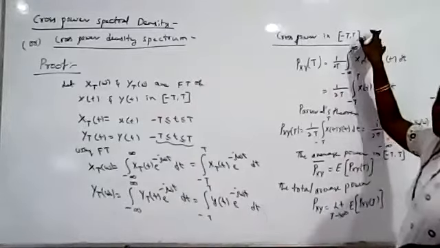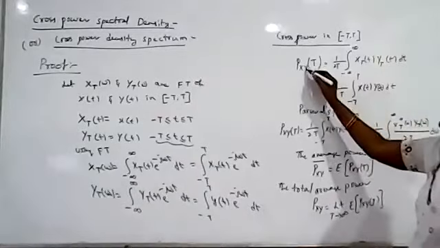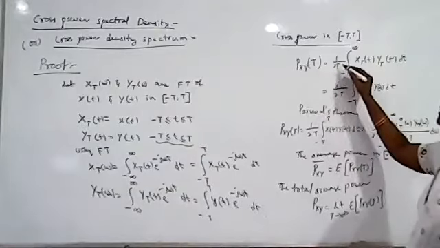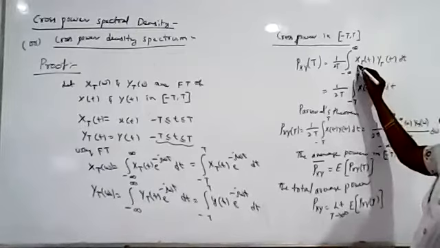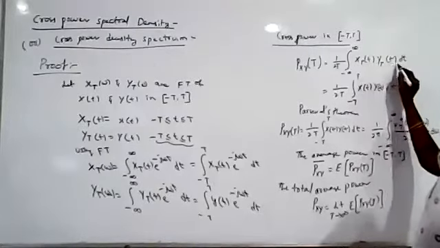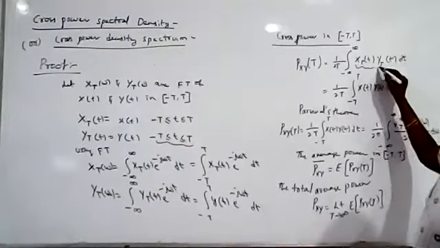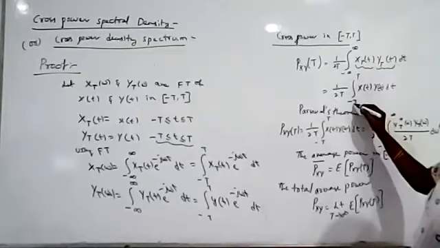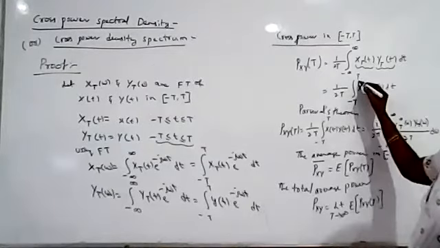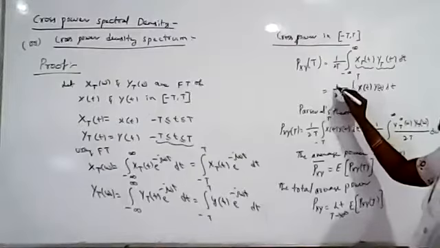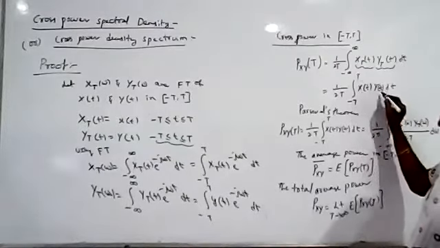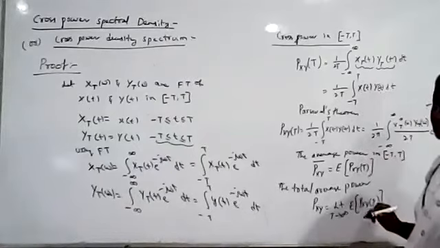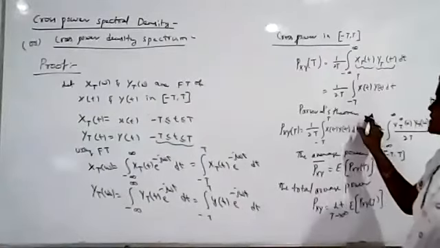So what is the formula for cross power? It is given as Pxy(T) equal to 1 by 2T integral from minus infinity to plus infinity of x_T(t) y_T(t) dt. You know that x_T(t) y_T(t) ranges from minus T to plus T only. So it is 1 by 2T integral from minus T to plus T of x(t) y(t) dt. Now we apply Parseval's theorem.